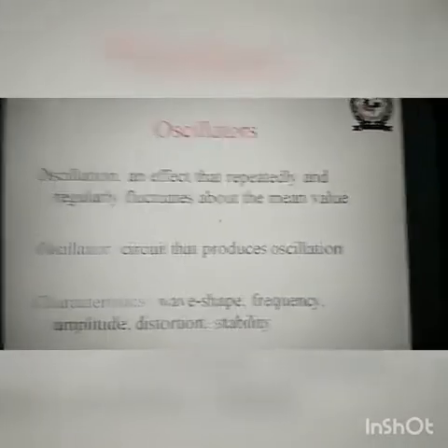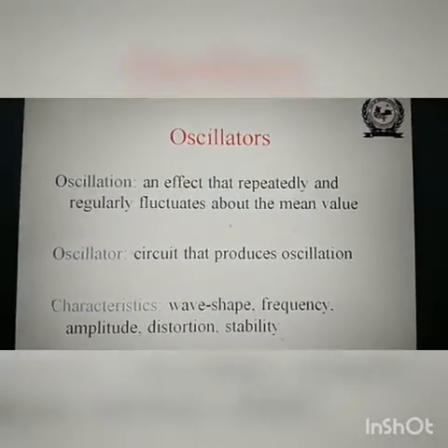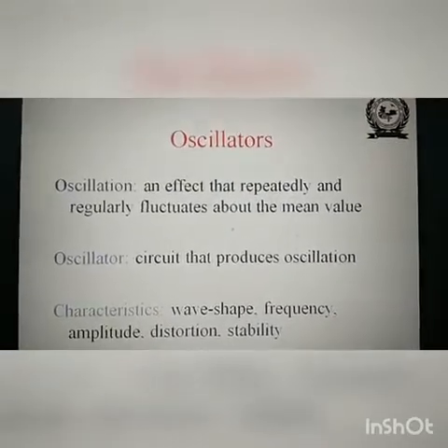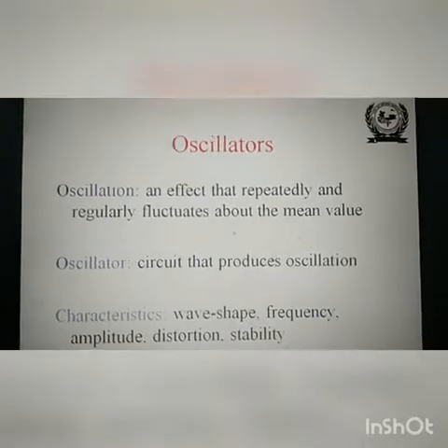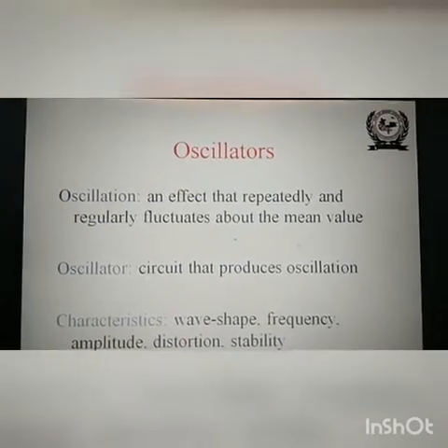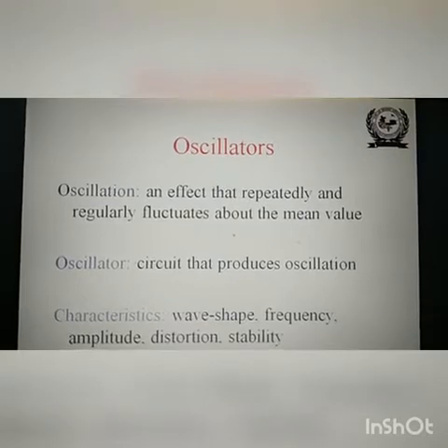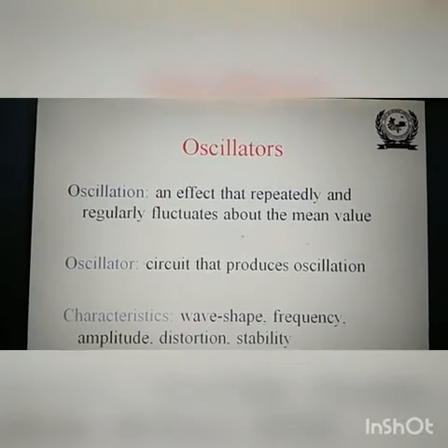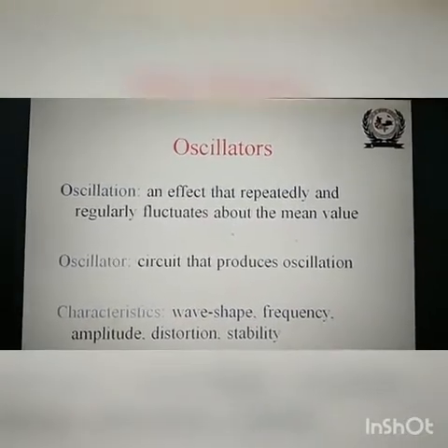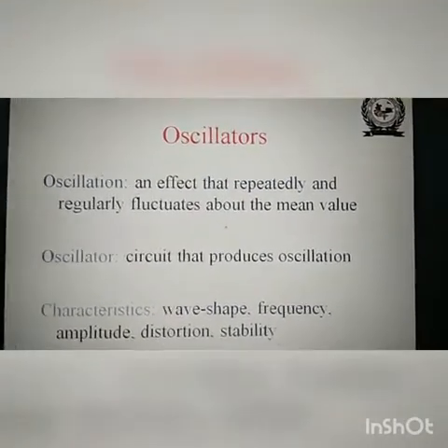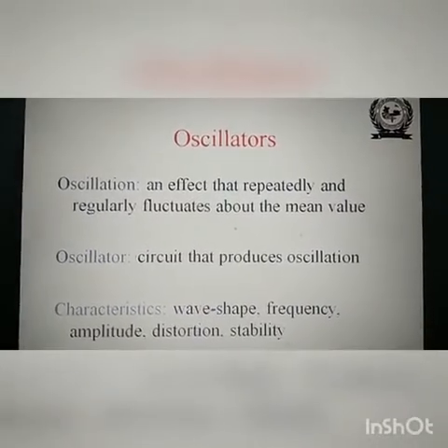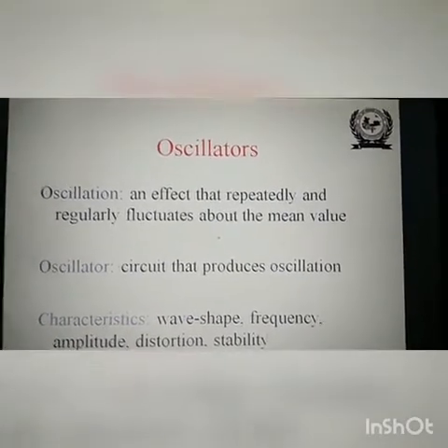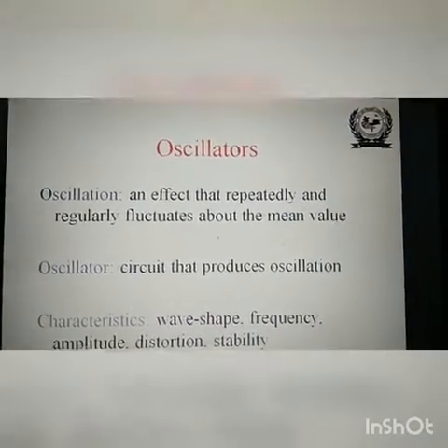In a simple way, you have seen the sinusoidal waveform. A sinusoidal waveform is nothing but oscillations: positive half cycle and negative half cycle, then again it will repeat positive and negative, and again after a cycle it will repeat. These are called oscillations. Similar types of oscillations are there.